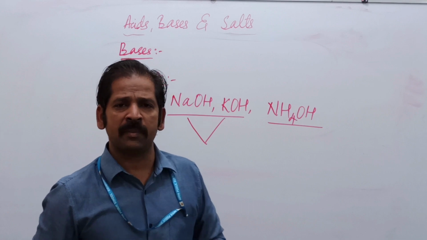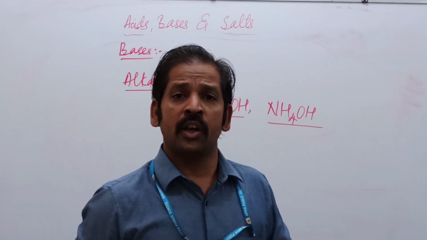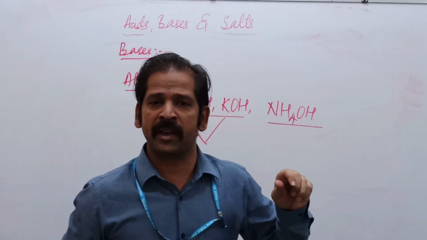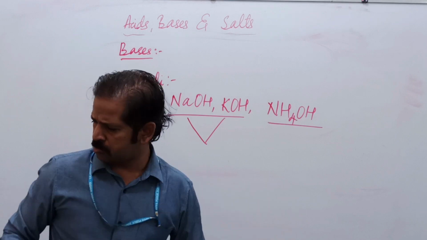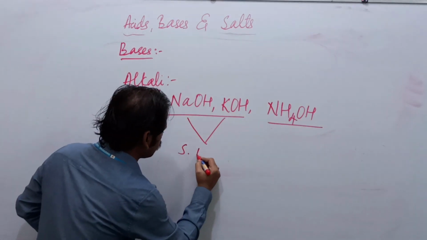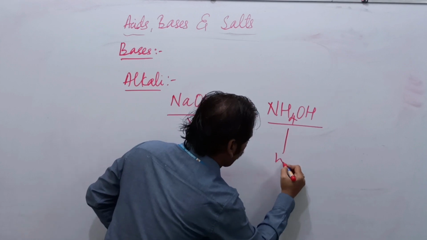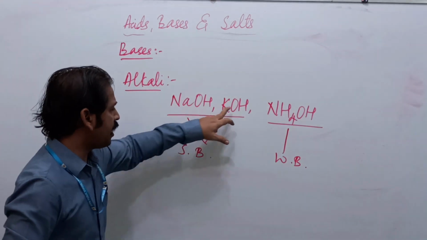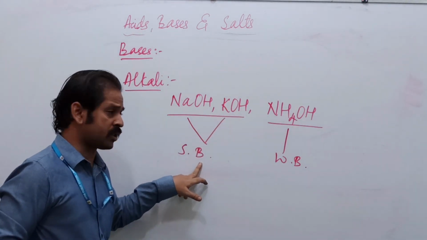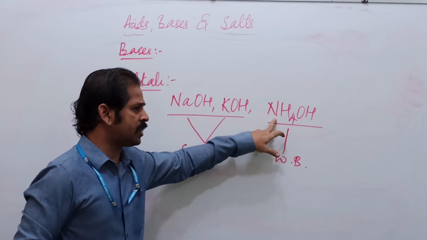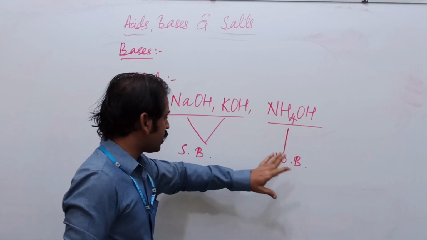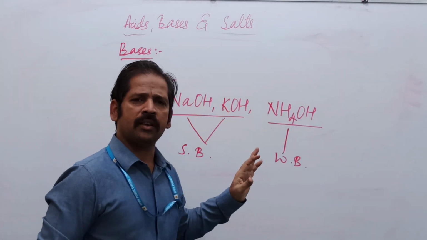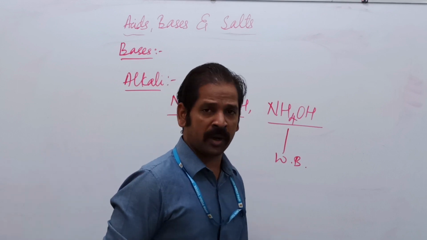Sodium hydroxide and potassium hydroxide are considered strong bases, and ammonium hydroxide is considered a weak base. So these alkalis are also bases only. Let me repeat, the word alkalis means bases which are soluble in water.